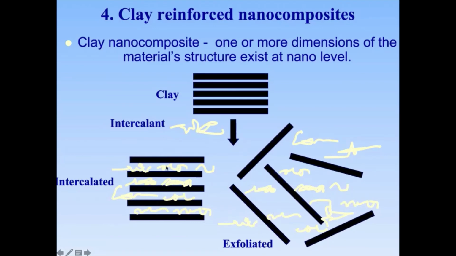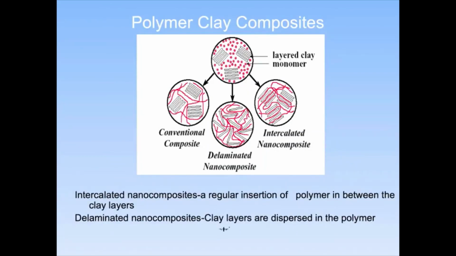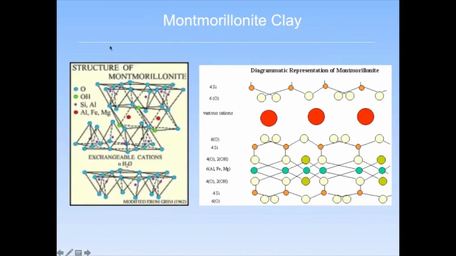They try to somehow widen this gap between these two. Then they add some organic moieties so that it will be compatible, because this is totally inorganic material and it is not compatible with your epoxy. Then polymer clay composites, you can do the same thing by giving some more understanding. This is how you can get natural clay.